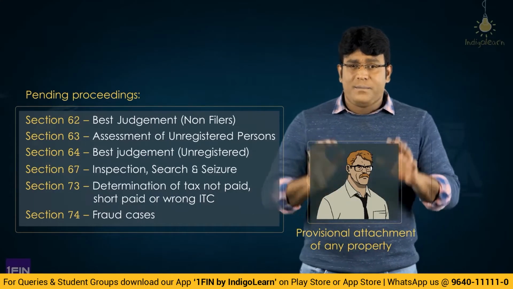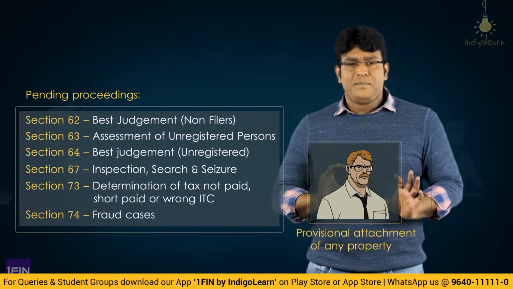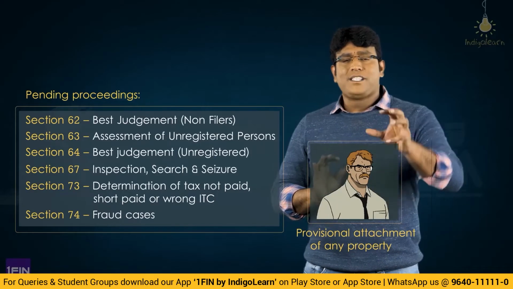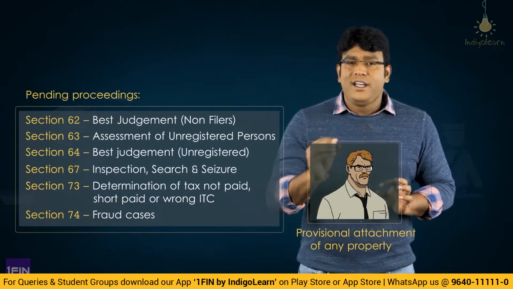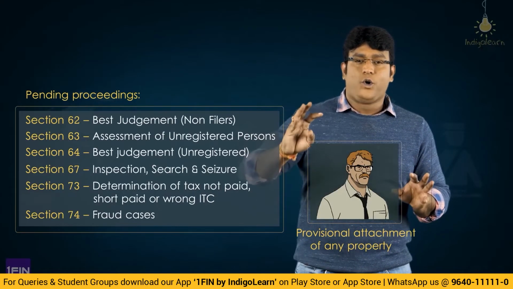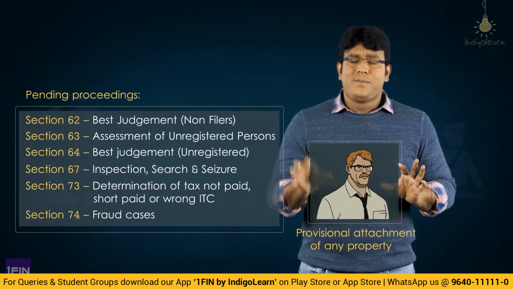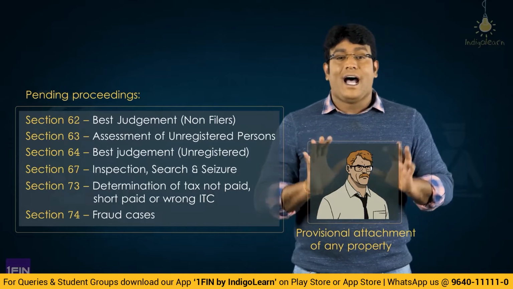In this context, my dear friends, a couple of interesting amendments have come up. Point number 1. Earlier, they specifically specified that after initiation of proceedings under section 62, 63, 64, 67, 73, 74. Those specific section numbers is what they had given earlier.